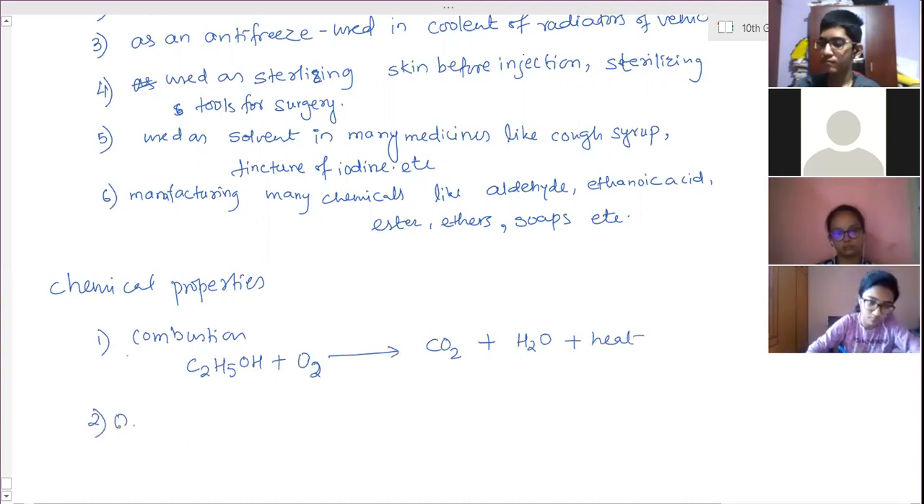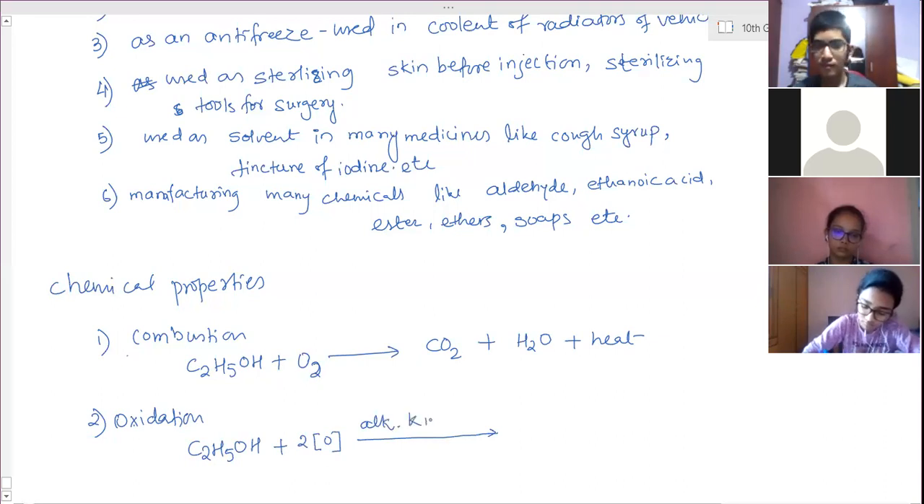Second one, oxidation also you have seen in general reaction. C2H5OH plus 2 nascent oxygen which comes from the oxidizing agent alkaline KMnO4. It will form CH3COOH plus H2O.